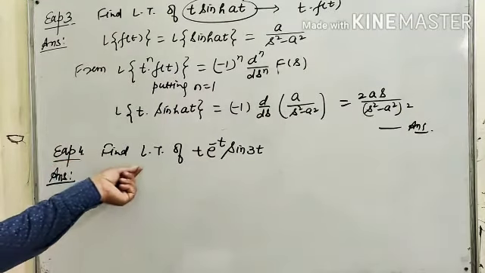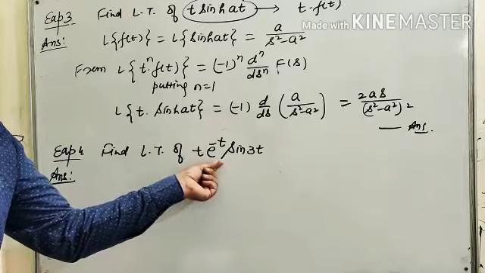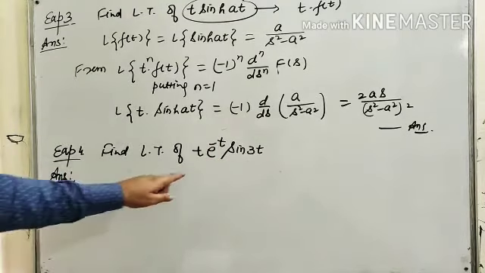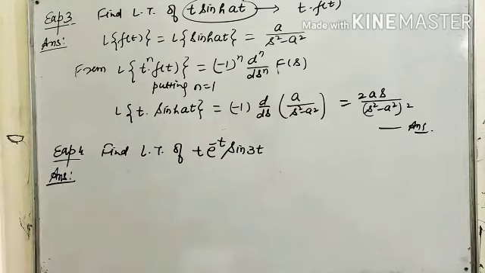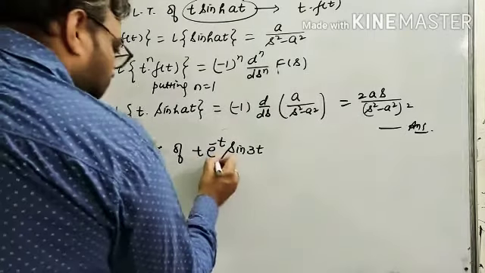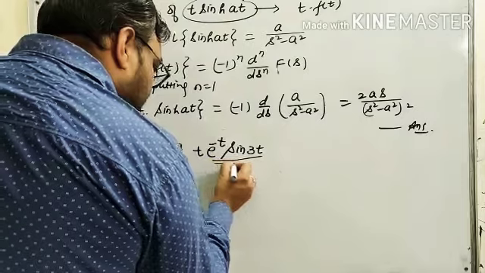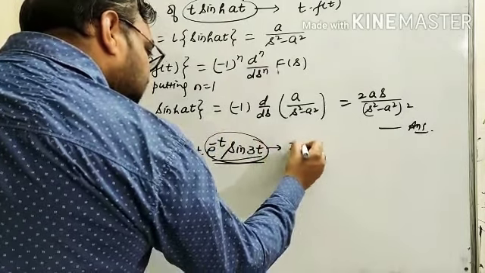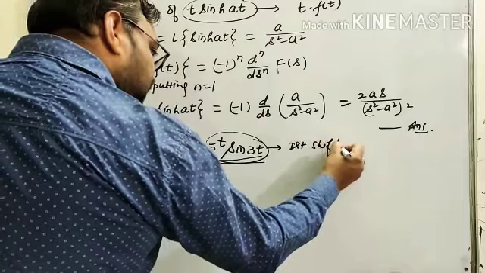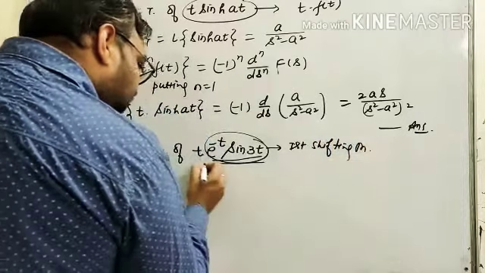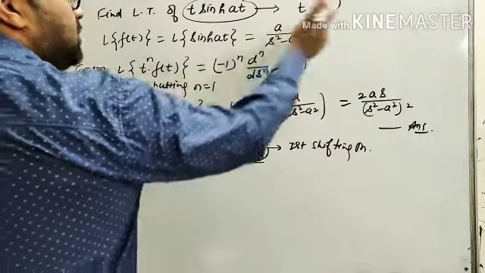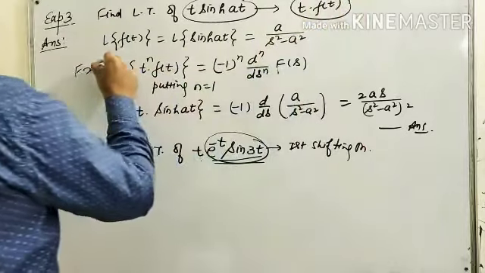Next problem is find Laplace transformation of t e raised to power minus t sin 3t. So in this particular problem we have three functions. Now if we take this in the form of first shifting theorem, and this into this will be governed from this particular formula t into f(t), that is this.